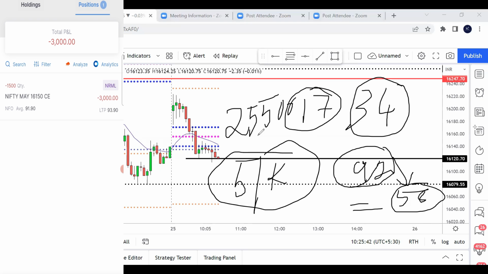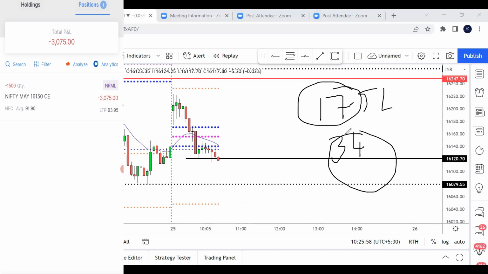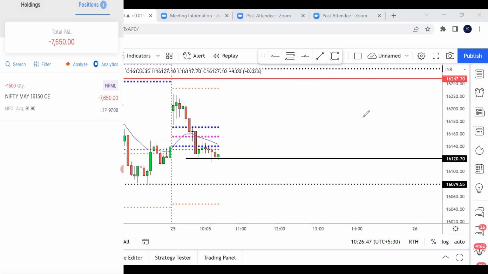So what is 1:2? Double of this, right? That is how you should trade. Whatever risk you're taking, aim for double the profit. 17 points risk I've taken on my stop loss, and I'm aiming for at least 34 points profit. That is what 1:2 risk reward is. Either your stop loss hits or your profit target hits. If your stop loss hits, don't get upset. If your profit target hits, don't get excited. Just follow position sizing and risk.